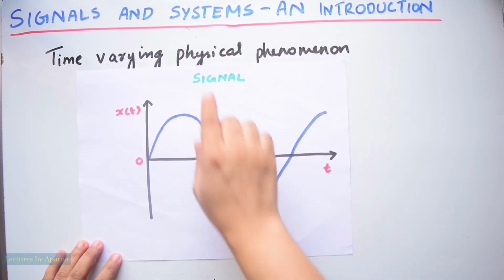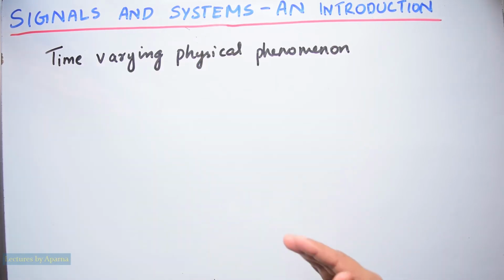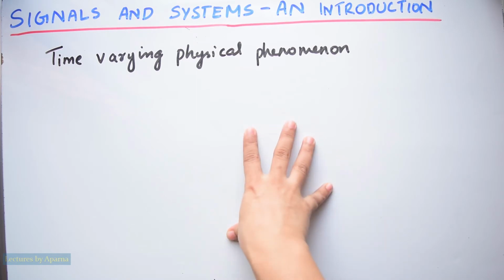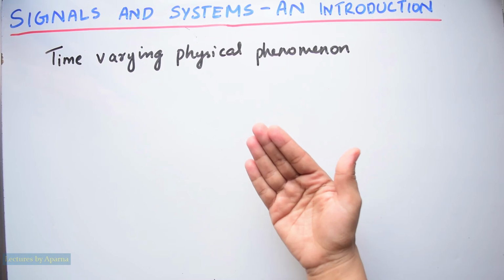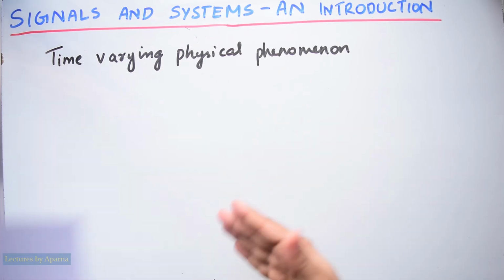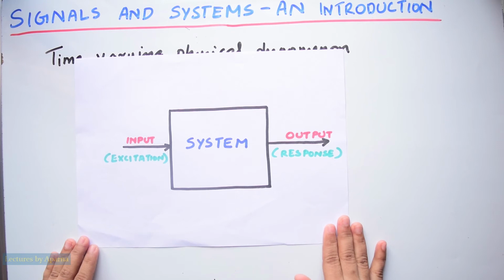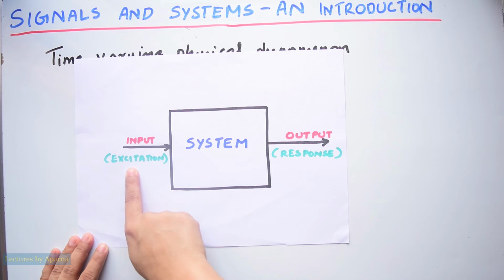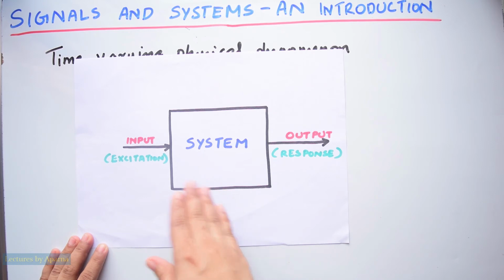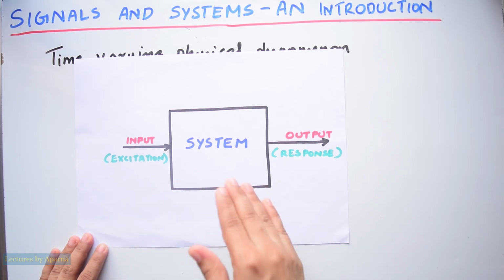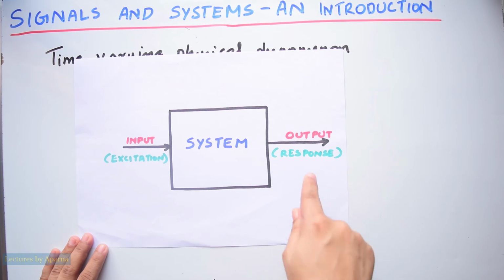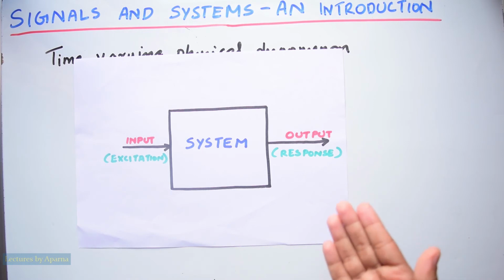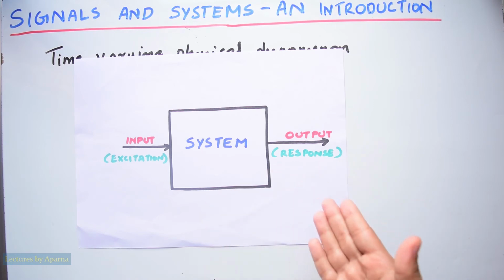Now let us see what is a system. System is a device or combination of devices that will operate on the signals and produce corresponding response. This is a system. To this system you give an input signal, or it is also called excitation. When you give the input signal, different systems will respond to this input signal in different ways, and they will give an output signal. So this output signal is also called the response of a system. That is, it shows how the system will respond to the input signal.